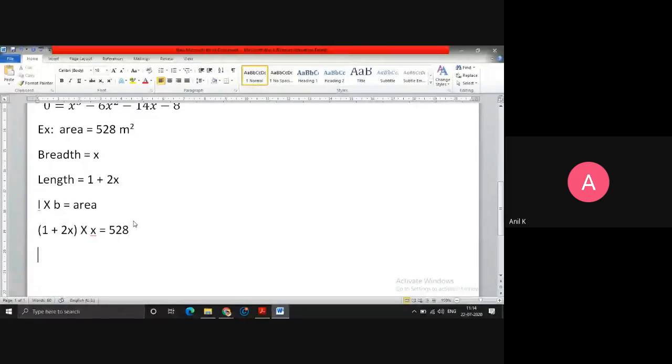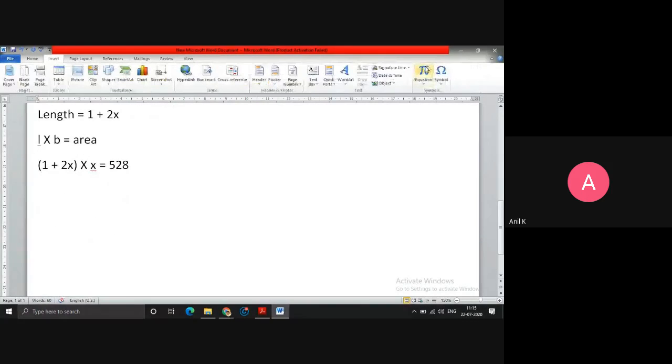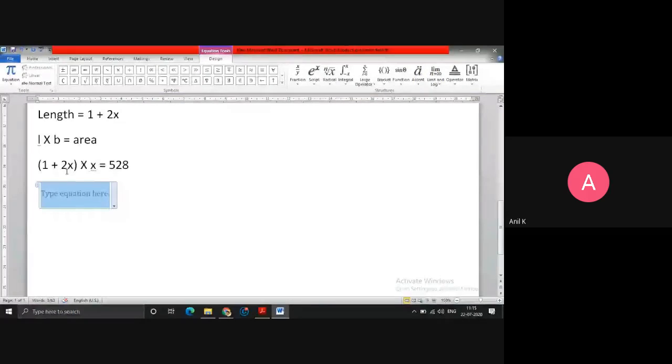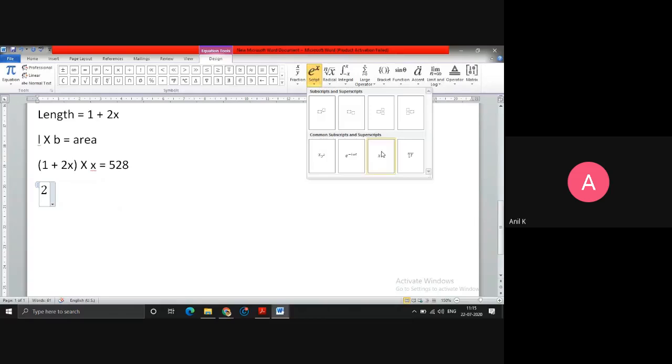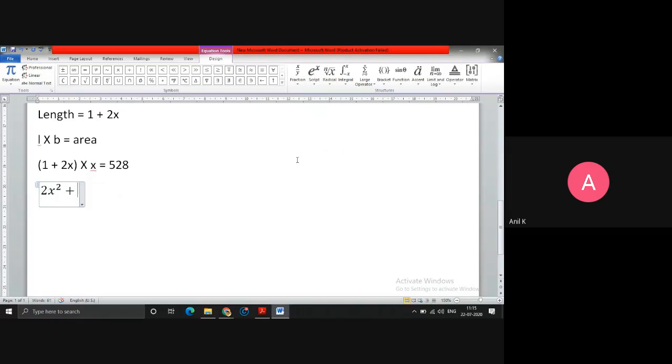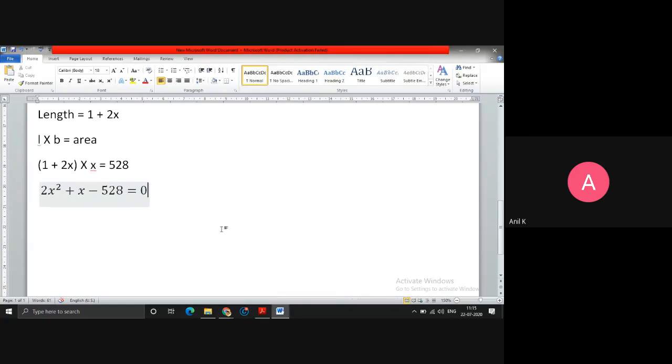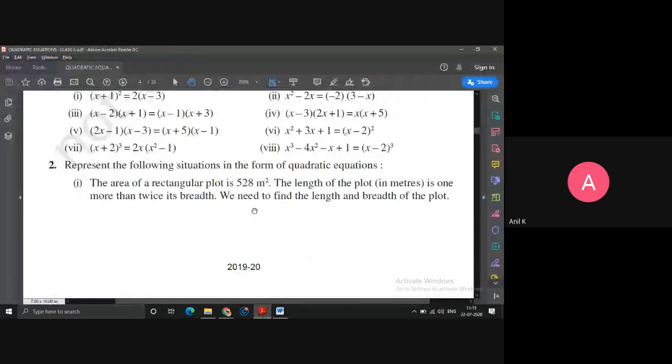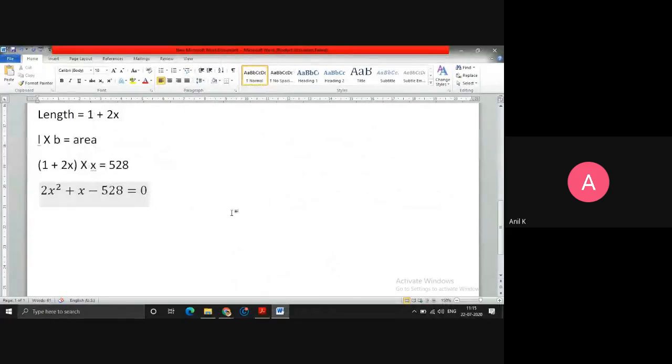So when I simplify the equation into the standard quadratic form, what do you get? 2x into x is 2x square, 2x square plus 1 into x is x, minus 528 equals 0. This is a quadratic equation. Did they ask us to find the length and breadth? The question says: represent the following situation in the form of a quadratic equation. So they just ask to represent, not to solve. So the representation is over.